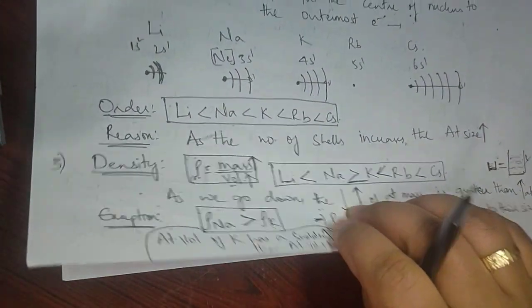Now let's talk about another point, that is melting and boiling points. I hope you are clear with the density. Now let's talk about the melting and boiling points.